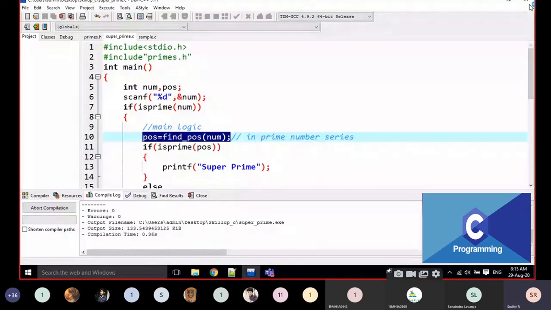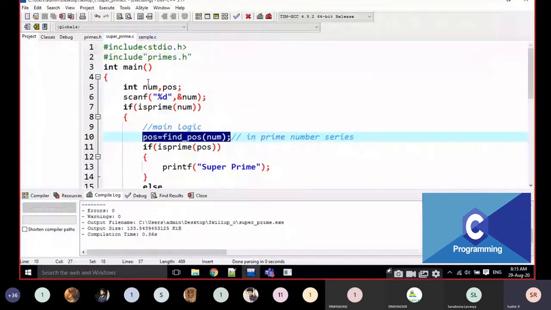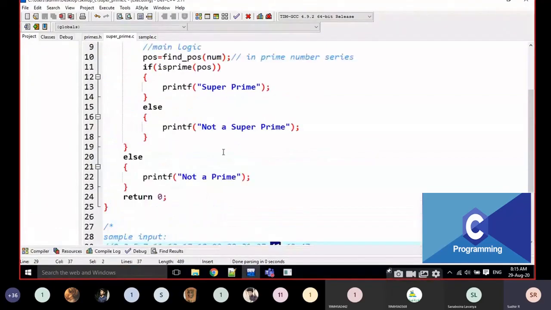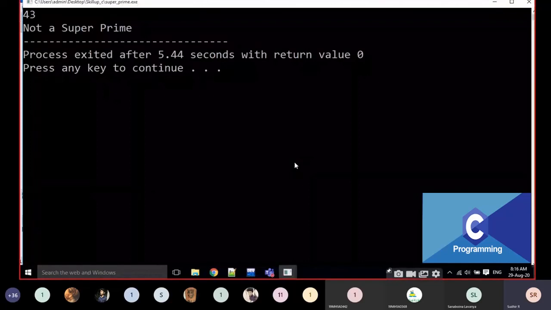For example, take 41. Is 41 a super prime? Just let me check here. 41 is 1, 2, 3, 4, 5, 6, 7, 8, 9, 10, 11, 12, 13. What is the position of 41? 41 is at position 13. Is 13 prime or not? Yes, 13 is prime. That's why it shows that it is a super prime. For example, if I give 43, that is the 14th position, so it is not a super prime. It is a prime but not a super prime.